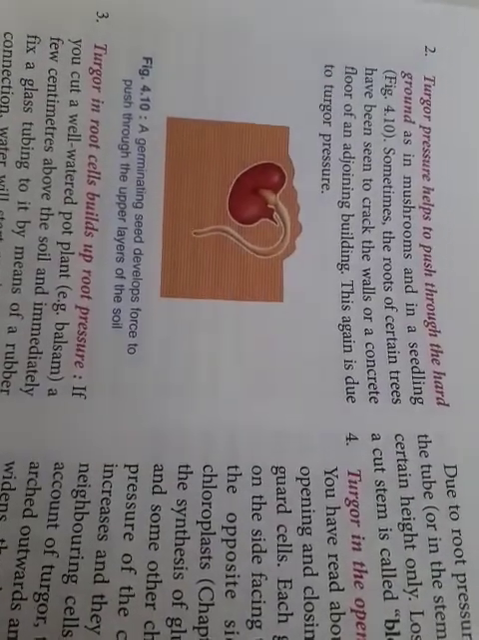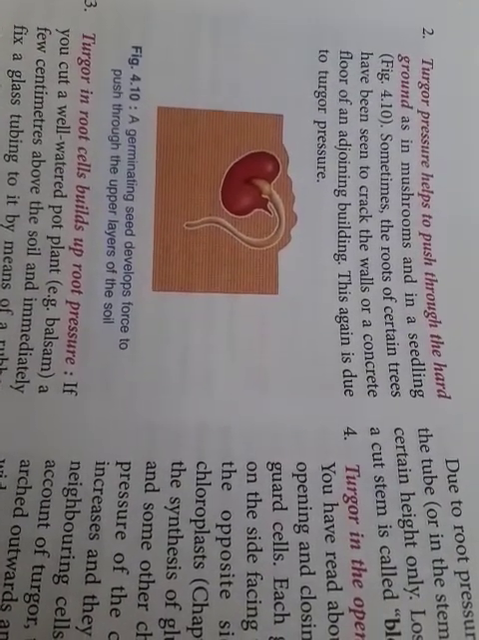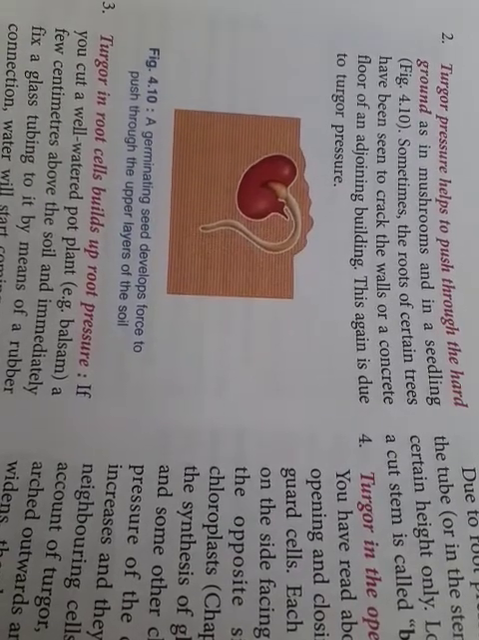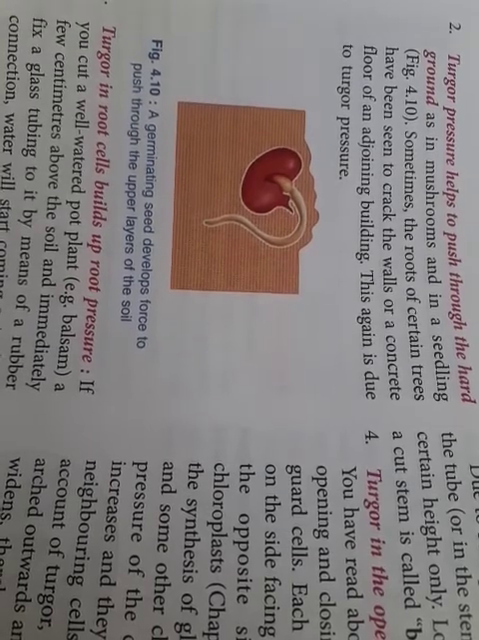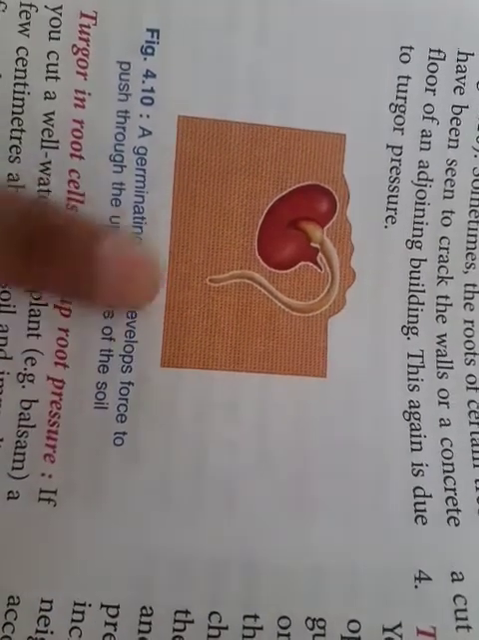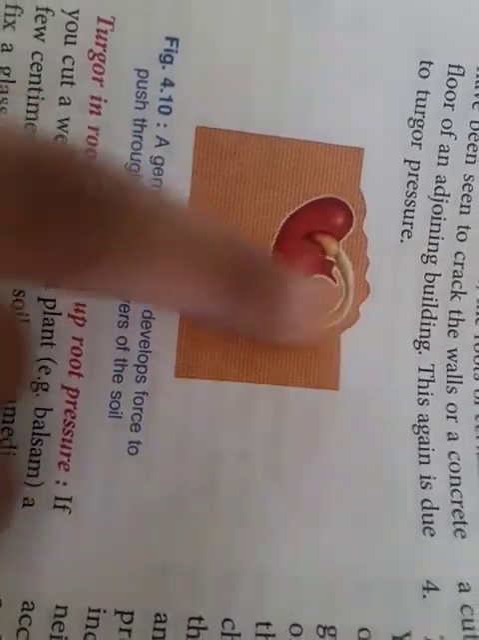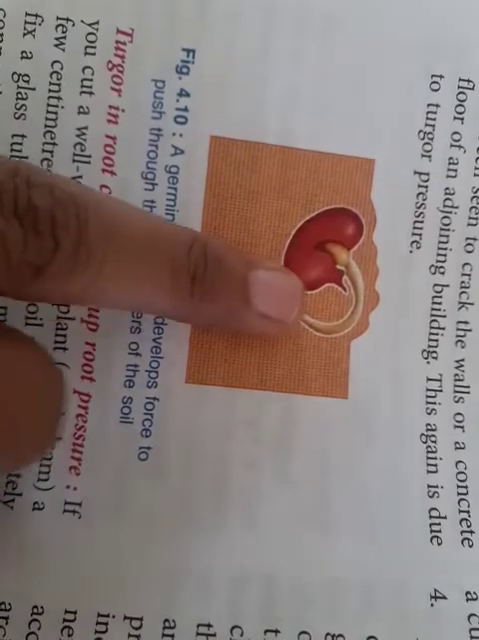Now the second point of turgidity is that turgor pressure helps to push through the hard ground. An example of a germinating seed is given on page number 46. Turgor pressure helps to push through the hard ground, as in mushrooms and seedlings. Sometimes the roots of certain trees are seen to crack the walls or concrete floor of an adjoining building. This again is due to turgor pressure. The seed develops and forces itself to go to the upper layer. This is also because of turgor pressure.